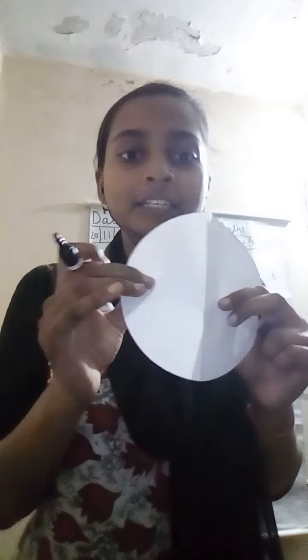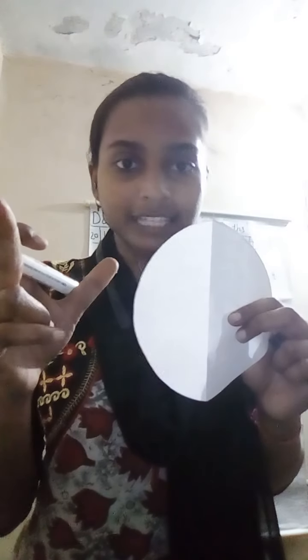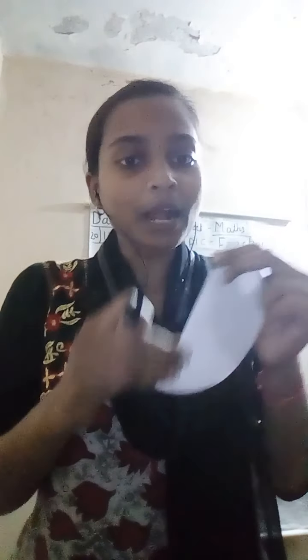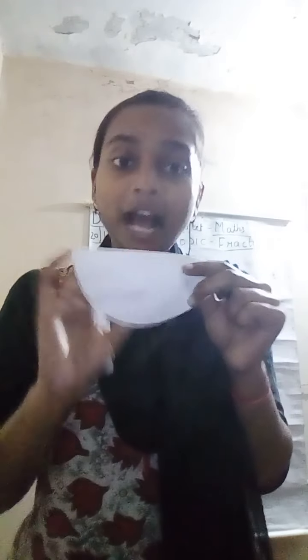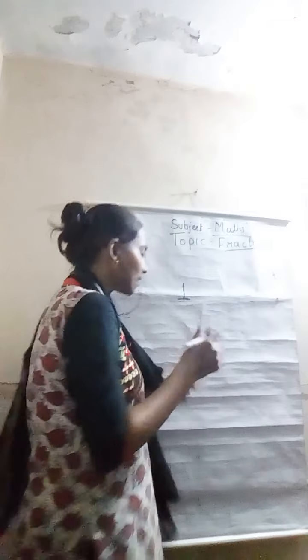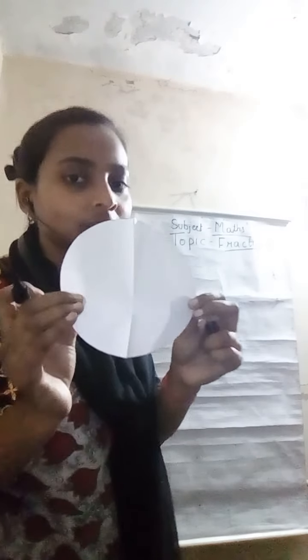One part I am having and this part Shubhanjali is having. So this is 2 parts. How do I write this?